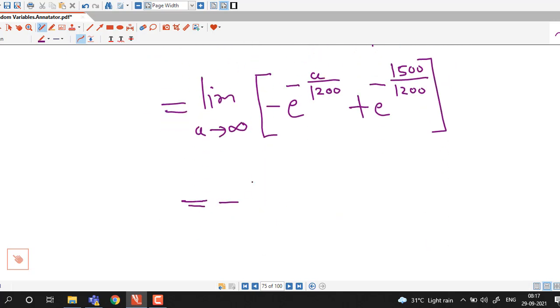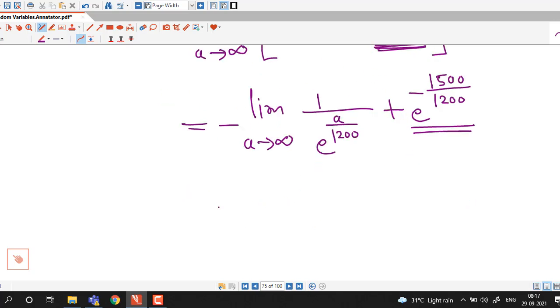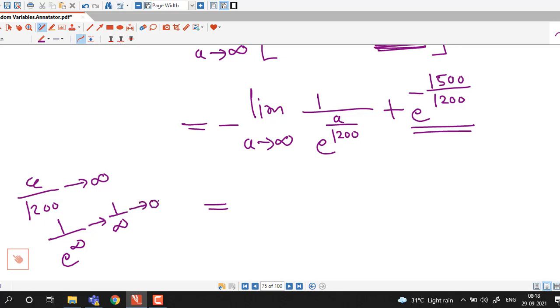And now we consider the limit as a tends to infinity. So this I can write as 1 over e raised to a divided by 1200, and the other quantity is independent of a, so its limit is that quantity itself. If a tends to infinity, this will tend to infinity, and we have 1 over e raised to infinity, that is 1 over infinity, that is 0.